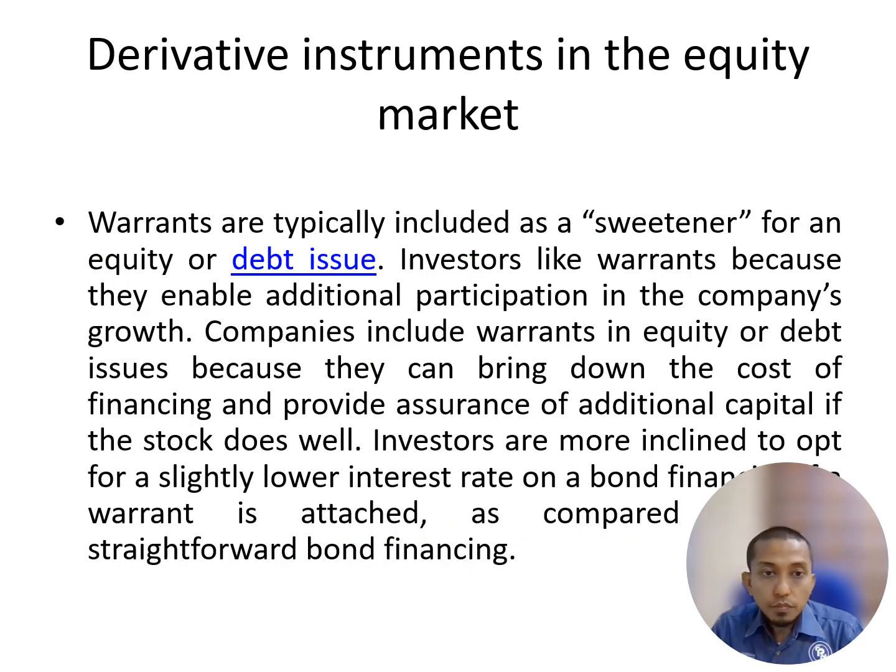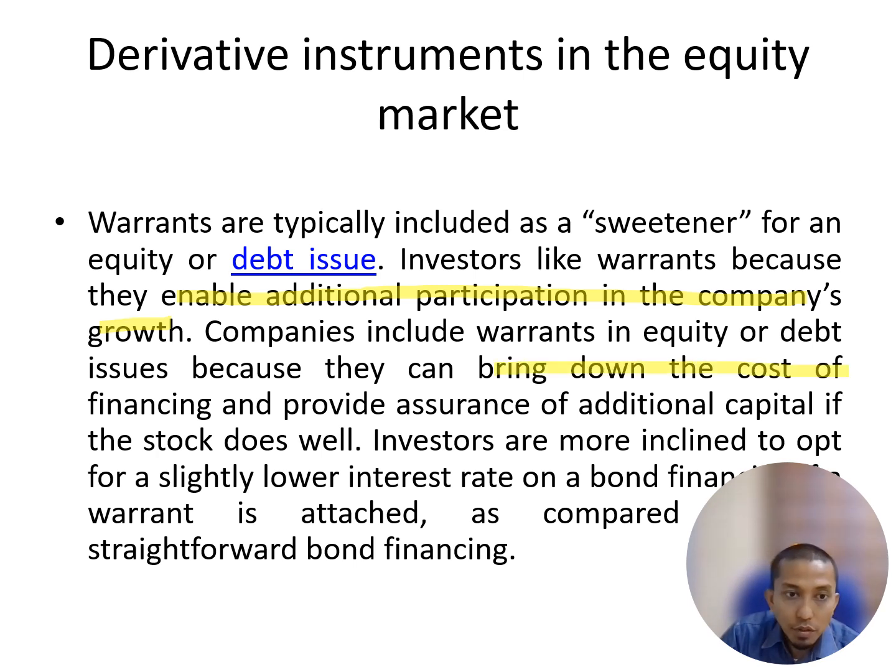Warrants are typically included as a sweetener for an equity or debt issue. So what do we mean by sweetener? Investors like warrants because they enable additional participation in the company's growth. Companies include warrants in an equity or debt issue because they can bring down their cost.